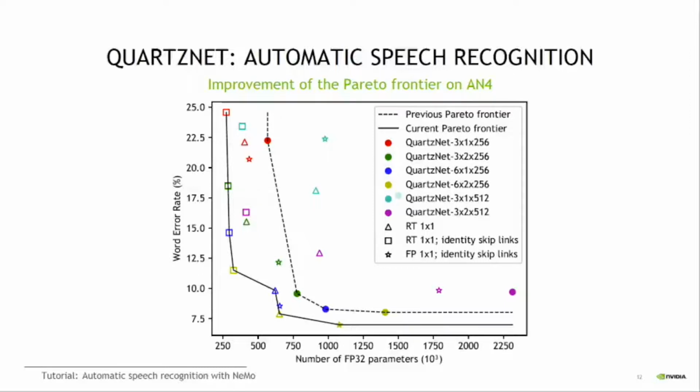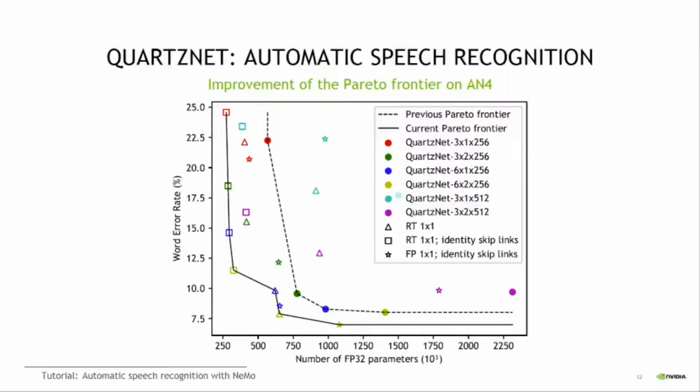Here, we evaluated several configurations of QuartzNet. Namely, we have 3 or 6 blocks, 1 or 2 subblocks, and 256 or 512 number of channels. Hence, we are experimenting with deeper and wider QuartzNets. Looking at the previous Pareto frontier of these baselines, we observed that deeper QuartzNets achieve a better trade-off in terms of word error rate and number of parameters.